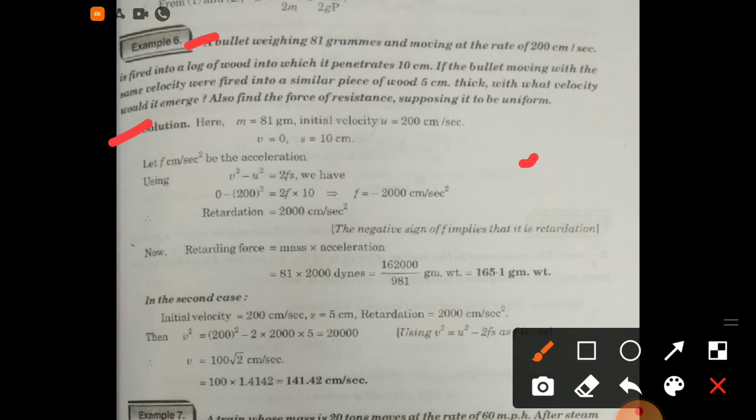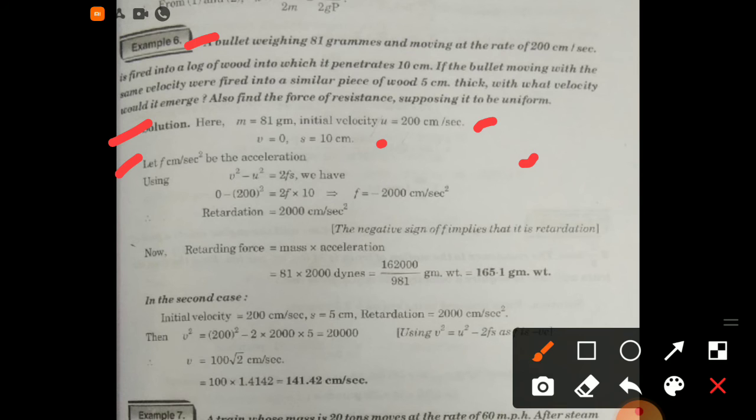Solution is, here m is given to be 81 gram. Initial velocity u is equal to 200 centimeter per second. Final velocity v equal to 0 and s is equal to 10 centimeter. Let f centimeter per second square be the acceleration.